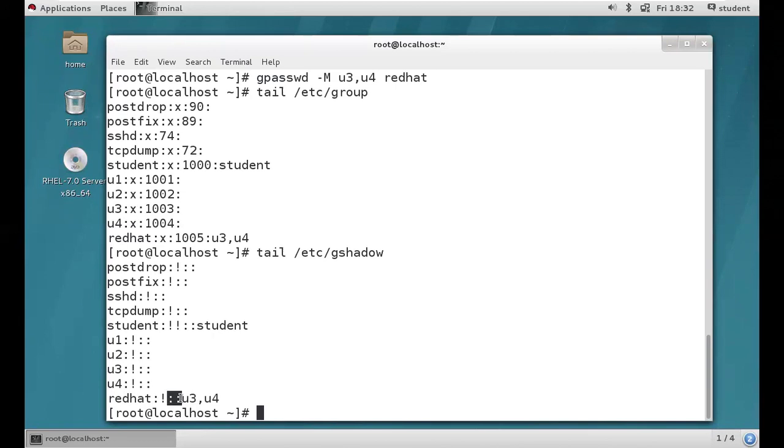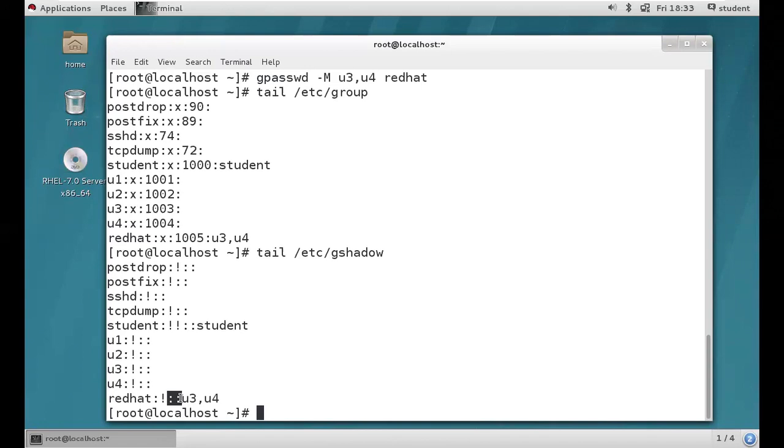So now we are trying to assign a group admin for this Red Hat group, guys. It's not like only group members are going to become group admin. Any user can become a group admin. I hope you got it, guys. It may be U1, U2 also. So you can assign multiple group admins. It's not like we need to assign only one group admin.